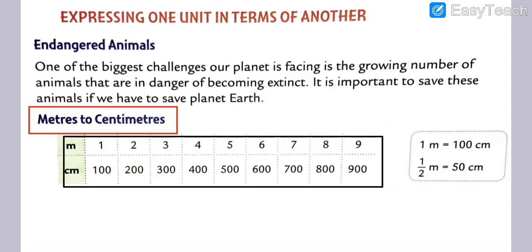Got my points? It's the agenda and formula of meter to centimeter. You have to keep it in mind, my dear students.